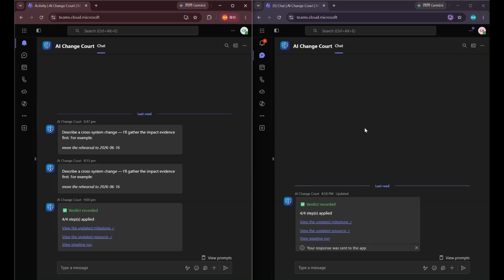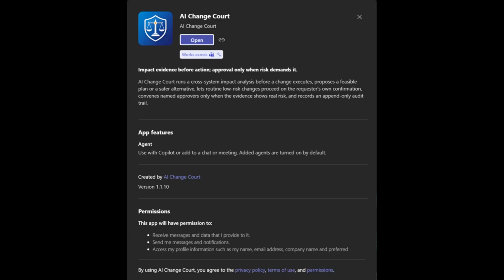Under the hood, AI change code runs through Microsoft 365 Copilot and Teams over MCP with OAuth 2, backed by FastAPI, LangGraph, Microsoft Graph, GitHub, and a governance knowledge base. Copilot is the entry point. Teams is the decision surface. The ticket remains the main record. AI change code adds the evidence needed to make safer change decisions.